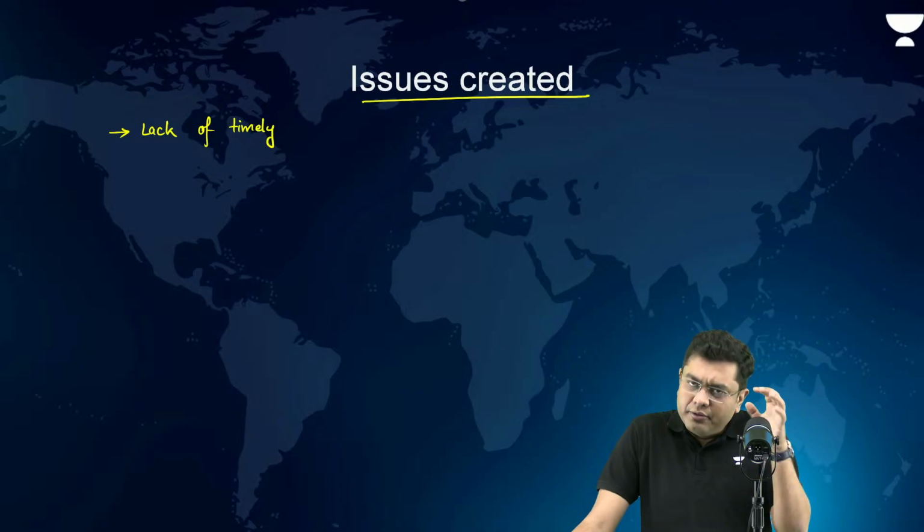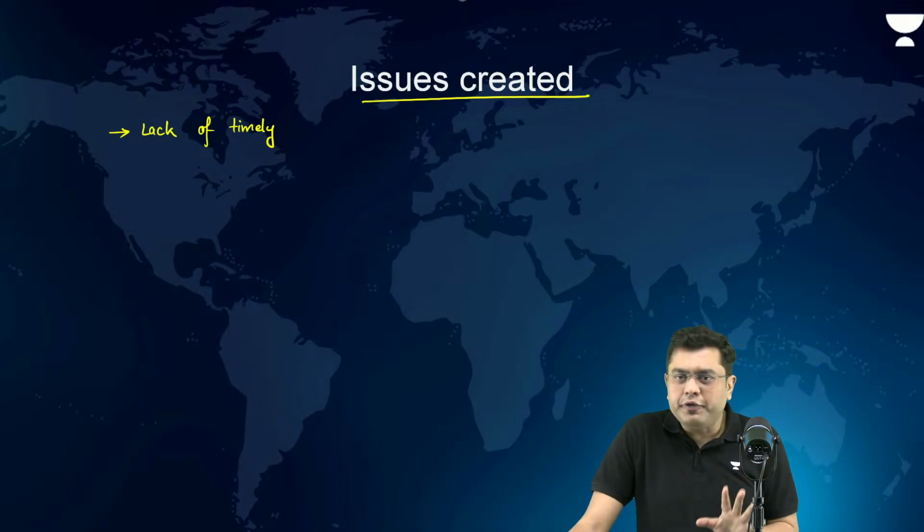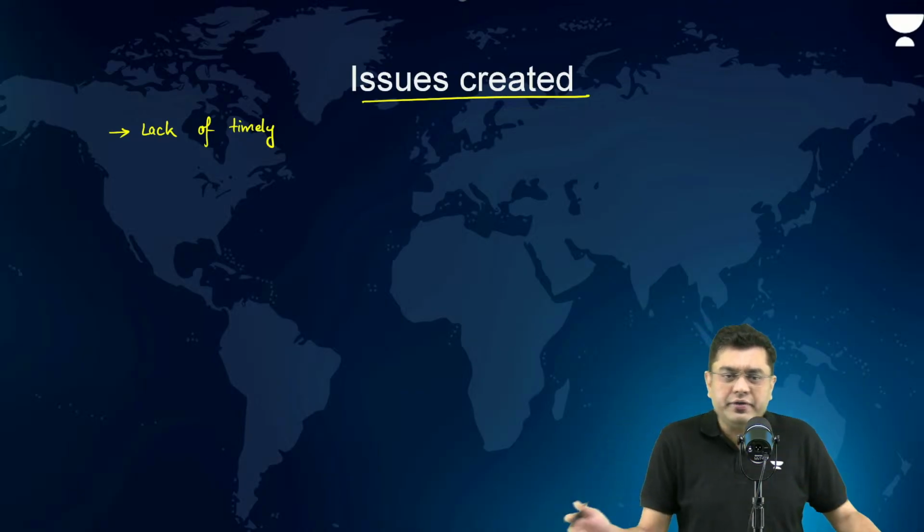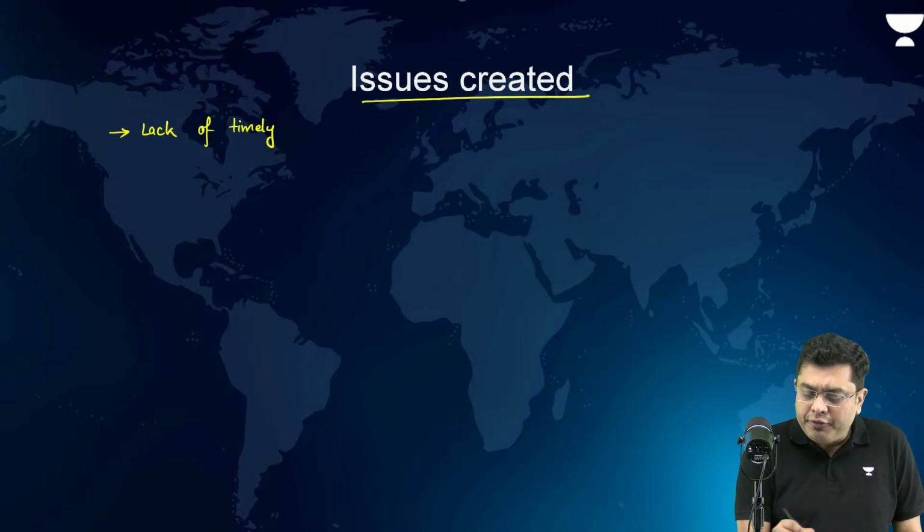So that is something where you can provide these as issues that our country already faces, right? So lack of timely approval,